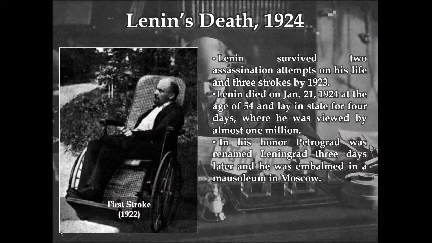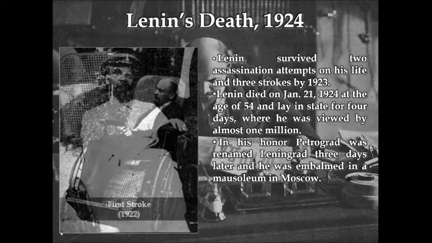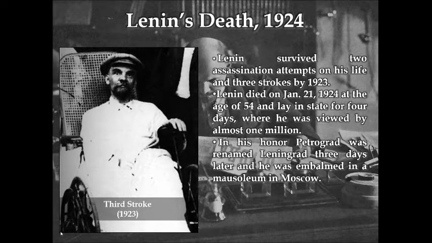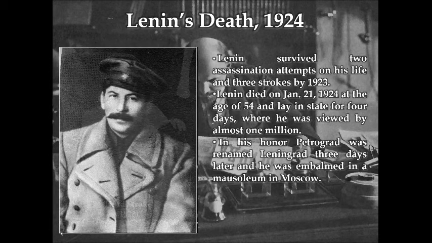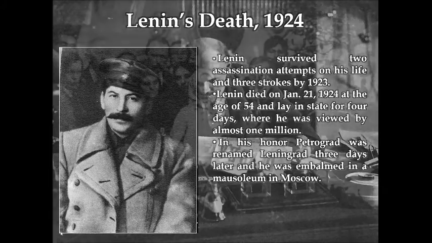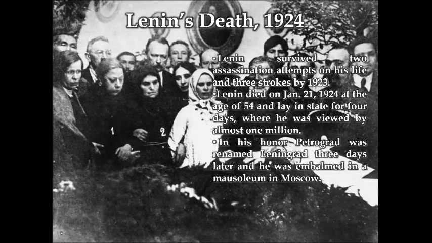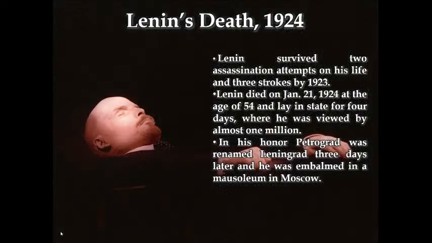Lenin's death. Lenin survived 2 assassination attempts on his life and 3 strokes by 1923. Lenin died on January 21, 1924 at the age of 54 and lay in state for 4 days, where he was viewed by almost 1 million people. In his honor, Petrograd was renamed Leningrad 3 days later, and he was embalmed in a mausoleum in Moscow.